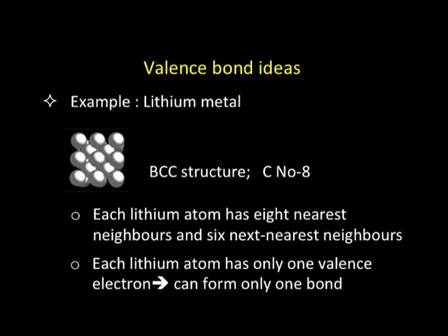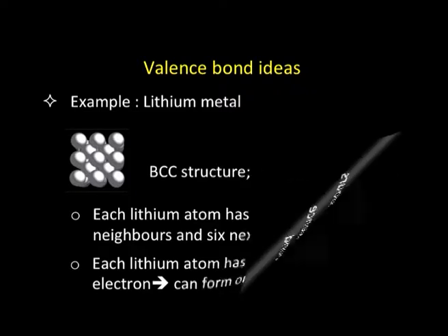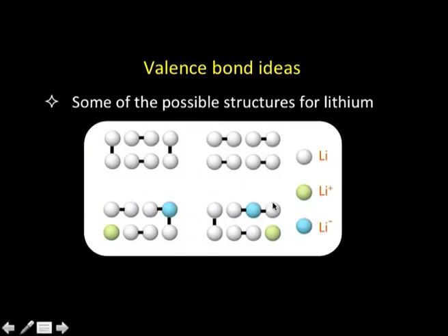One approach proposed by Pauling was that we can think of some structures of this kind. All these white spheres here are lithium atoms. What can happen is these two lithium atoms can bond together, so can these two, so can these two, so can these two. So, we have an arrangement of lithium atoms bonded in pairs. That is one possibility, or we can have an alternate arrangement wherein these two are bonded, so are these two, and so on.